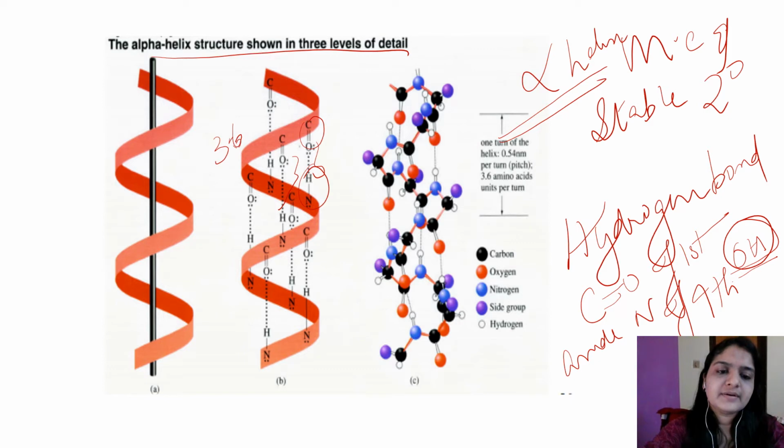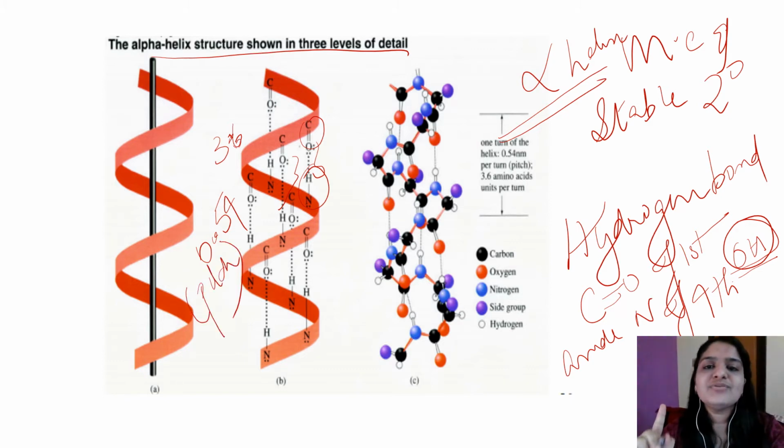Okay, 3.6 amino acid residues are involved in each turn, and the distance of one turn of the alpha helix is 0.54 nanometer. The distance of one turn of the alpha helix is called the pitch. So the pitch of the alpha helix is 0.54 nanometer. Okay, and proline can only be stably accommodated within the first turn of the alpha helix.